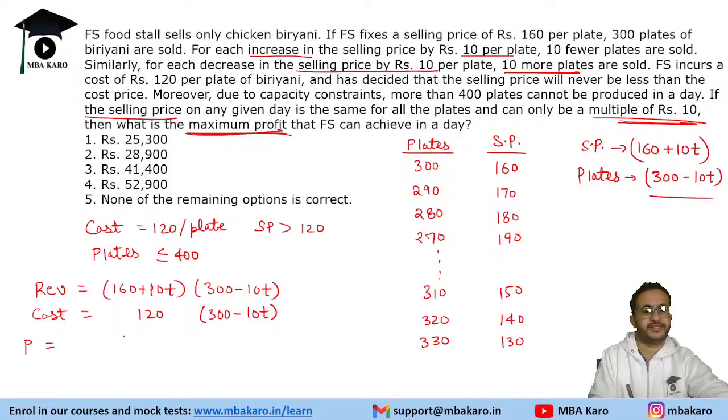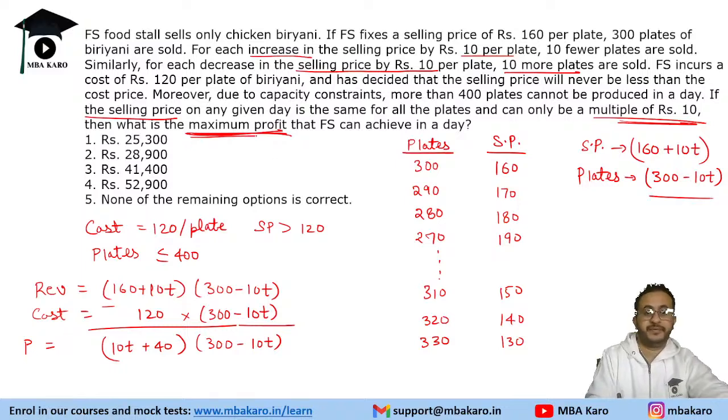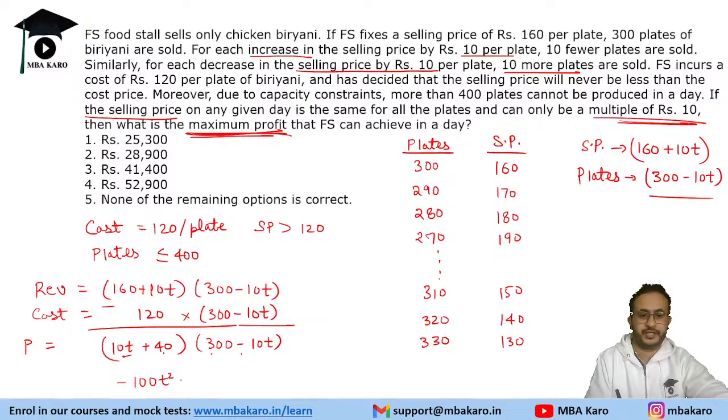So what is the profit? Profit is the difference between the two. The common part is 300 minus 10t, and when we subtract, we will get 10t plus 40. Now we need to find the maximum, so we will maximize this expression. Expanding, we will get minus 100t squared, minus 3000t plus 3000t minus 400t, so plus 2600t and plus 12,000. So this is what we will get, right?